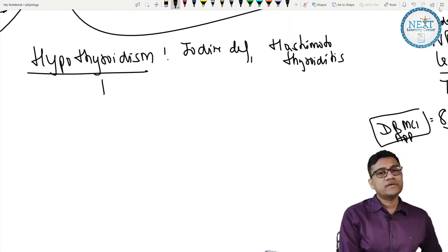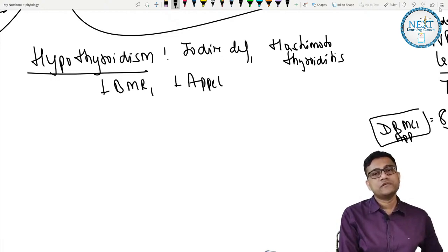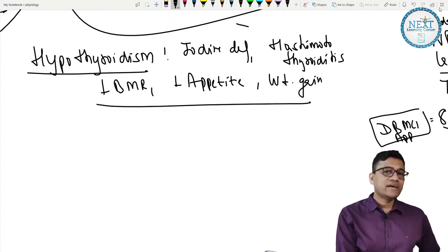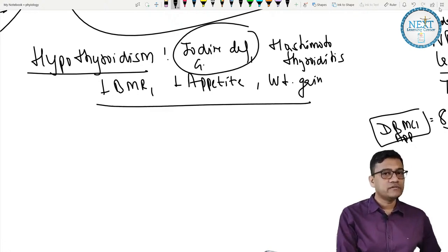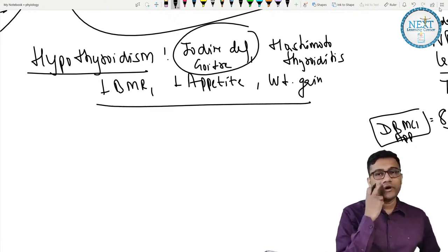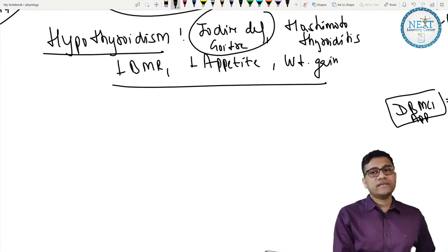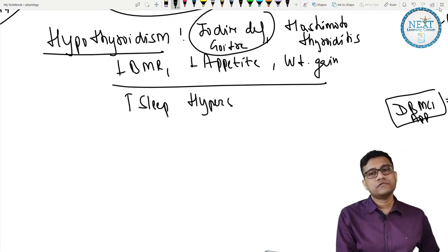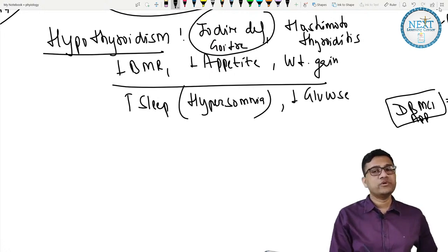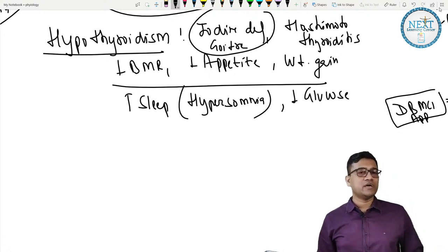First, there is what? Decreased BMR, decreased appetite, yes or no? Weight gain. Swelling can occur in this case. If there is iodine deficiency, there is goiter, you can have a goiter, so swelling can occur. Then what? Increased sleep, hypersomnia, yes or no? Then decreased glucose. I told you, so glucose level decreases, hypoglycemia occurs, not hyper.